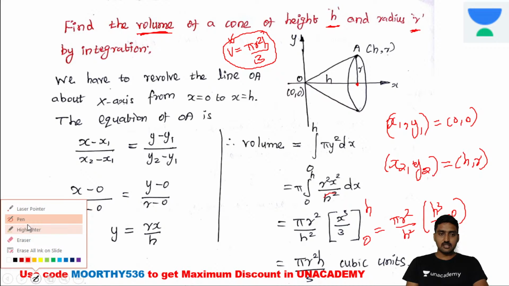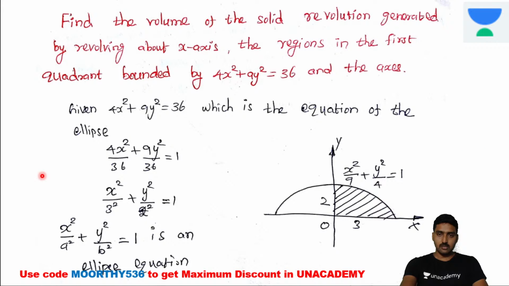So I am giving the next question. One more example for you. Now find the volume of the solid of revolution generated by revolving about the x-axis the region in the first quadrant bounded by 4x square plus 9y square is equal to 36. So what they are asking, it's an ellipse. Only the region bounded by the first quadrant is revolved about the x-axis. So we are aware of it actually.